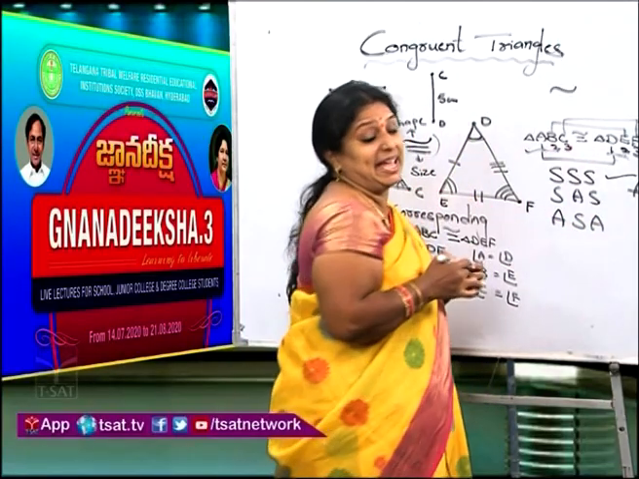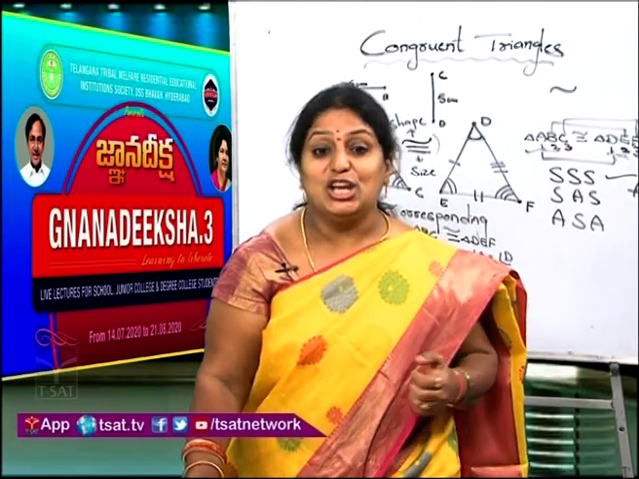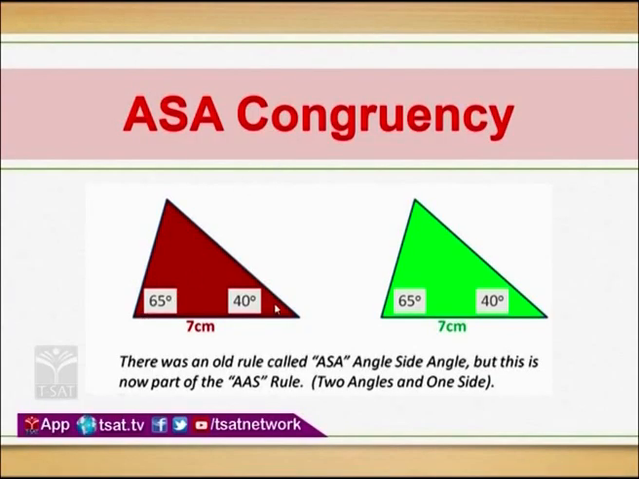Now third one, it is ASA. Now you must say ASA means what? A stands for angle, S stands for side. So in this, two angles and included side should be equal to corresponding two angles and included side. Clearly you can see, children, 65 degrees, 65 degrees, 40 degrees, 40 degrees, 7 centimeters, 7 centimeters.